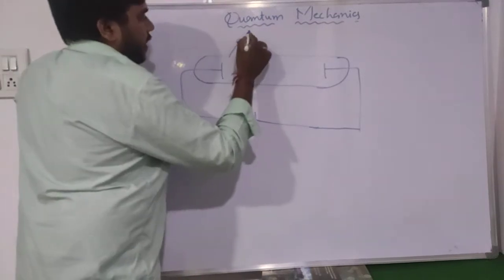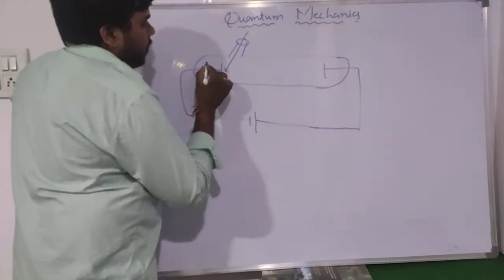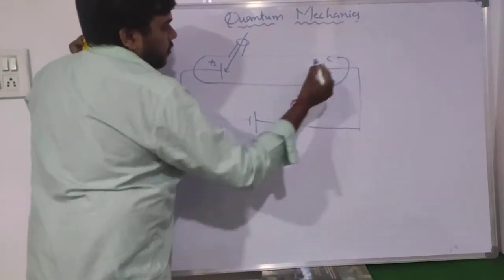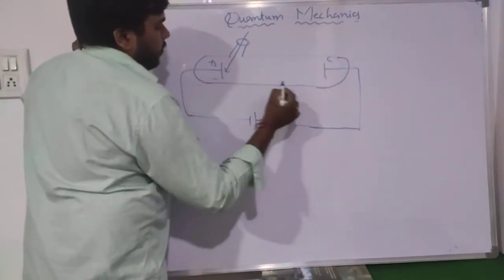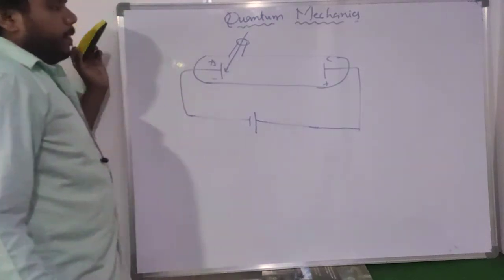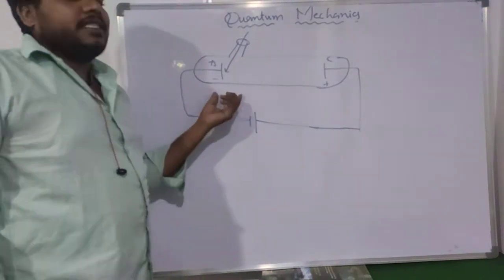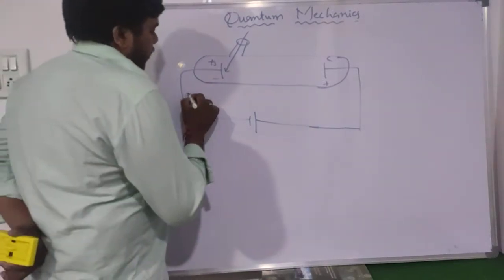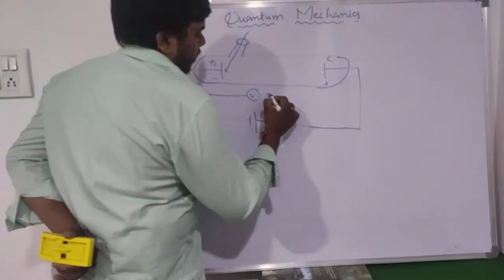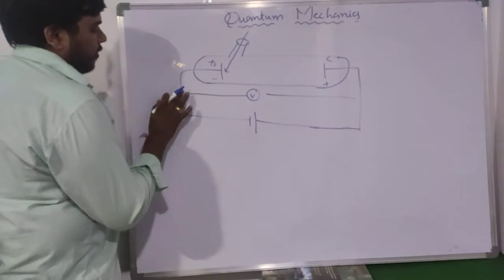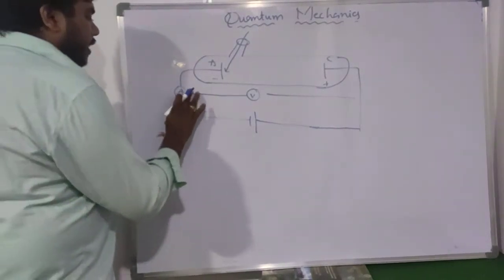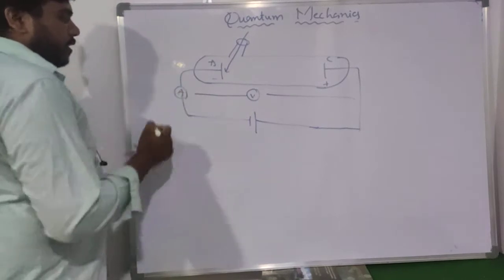Here a suitable light is incident on this one. So this is an anode, and this is a cathode. Here we have the negative and here we have the positive. So this is the experimental setup of the photoelectric effect. Here we have the potential difference, and we are connecting one ammeter. Why we are connecting the ammeter here, we will discuss later.